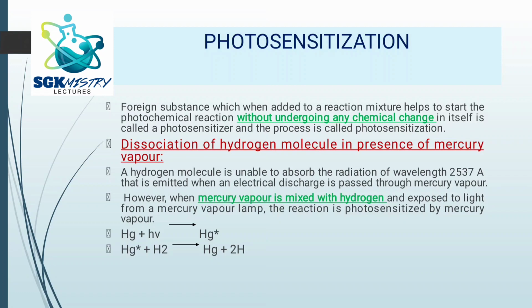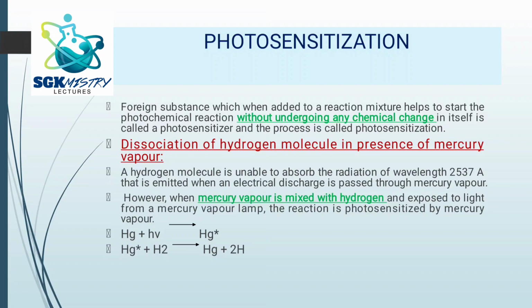Now let us take an example and understand this in detail. Hydrogen molecule by itself, if you take only H2, cannot absorb radiation of wavelength 2537 angstrom. Now what happens when mercury vapor is added, mixed with hydrogen? Here mercury acts as a photosensitizer.